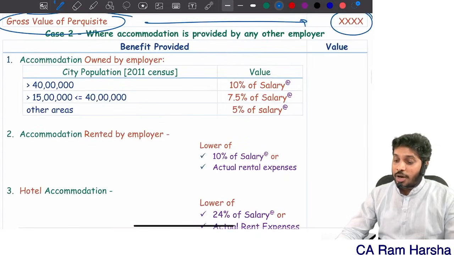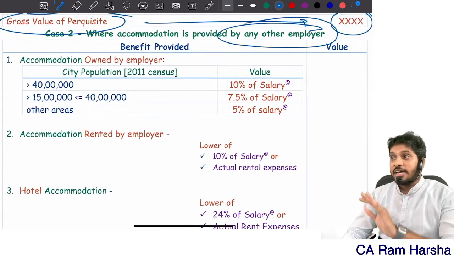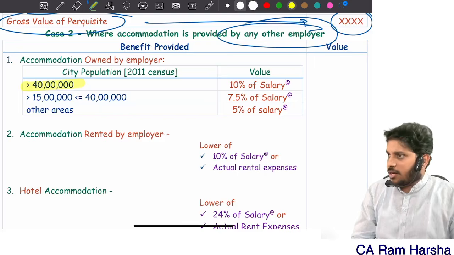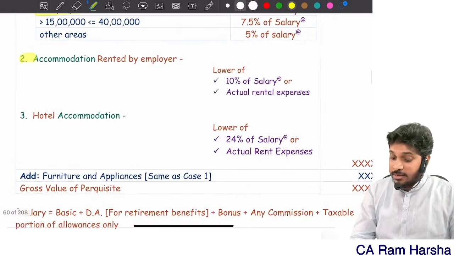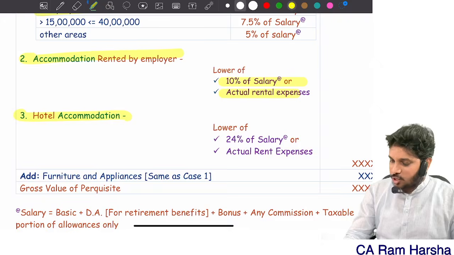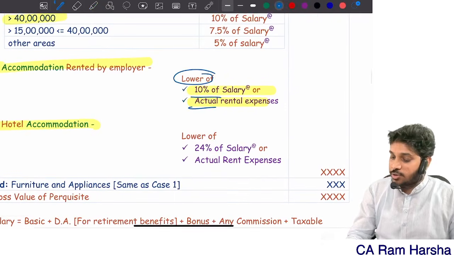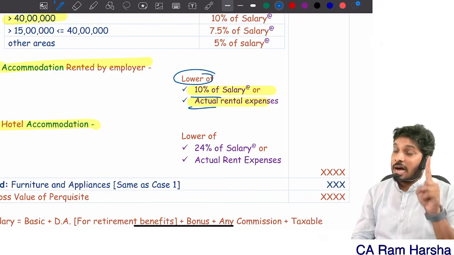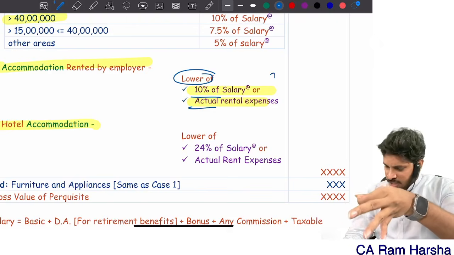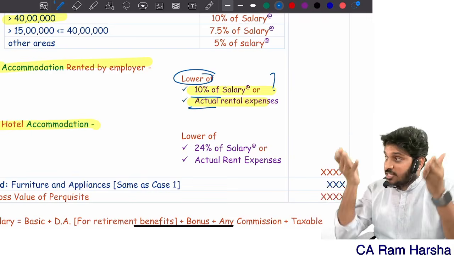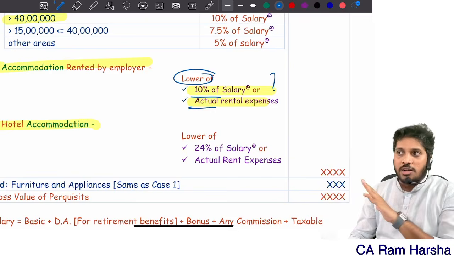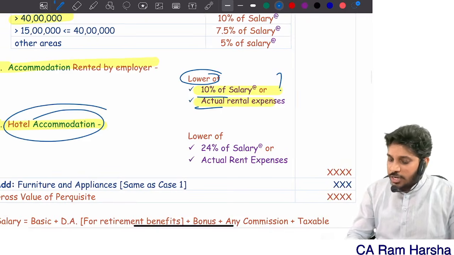Suppose the employer is a private sector employer, not a government employer, but other than government. Then we take 3 categories here: rented, hotel, owned. Rented: 10% of salary or actual rent, whichever is lower. Before the amendment, it was 15% of salary up to 31st August 2023. But for 24-25 year exam purposes, this percentage is enough. No need to remember. The ICAI book itself does not talk about before the amendment. Students are unnecessarily looking at old amendment and new amendment and confusing themselves, not required at all. Getting it? Suppose it is a hotel, same as government.